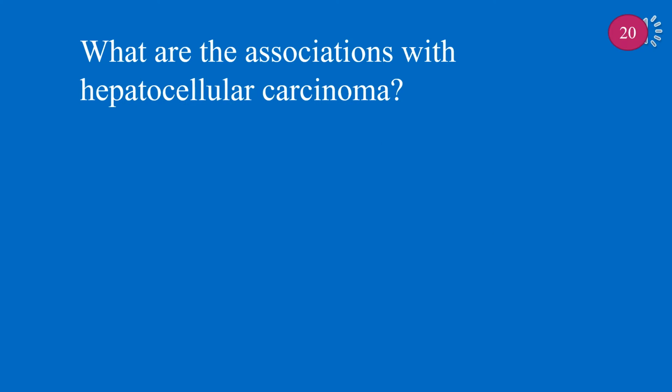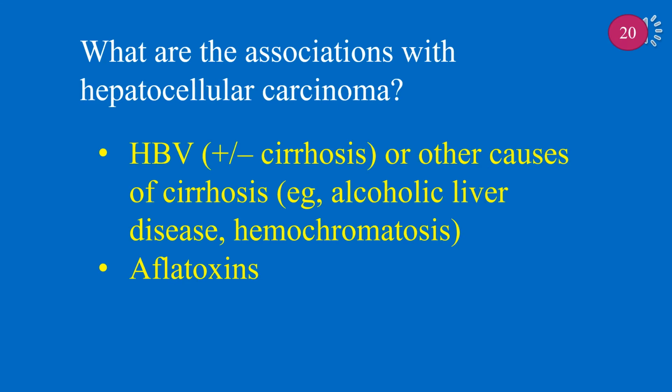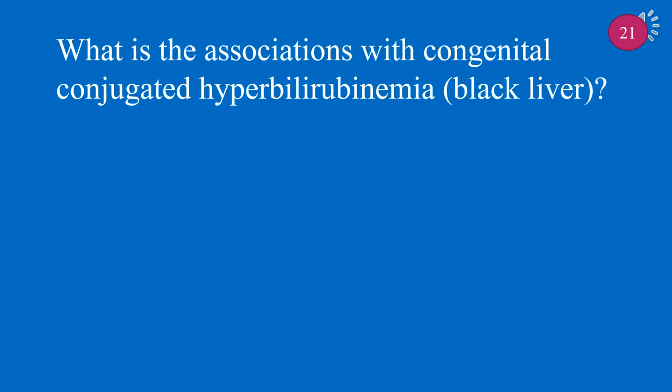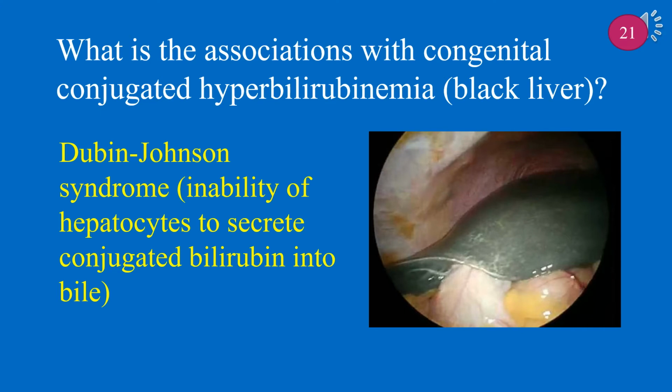What are the associations with hepatocellular carcinoma? Hepatocellular carcinoma is associated with HBV, with or without cirrhosis, or other causes of cirrhosis, such as alcoholic liver disease, hemochromatosis, and aflatoxins. What are the associations with congenital conjugated hyperbilirubinemia, also known as black liver? It is associated with Dubin-Johnson syndrome, inability of hepatocytes to secrete conjugated bilirubin into bile.